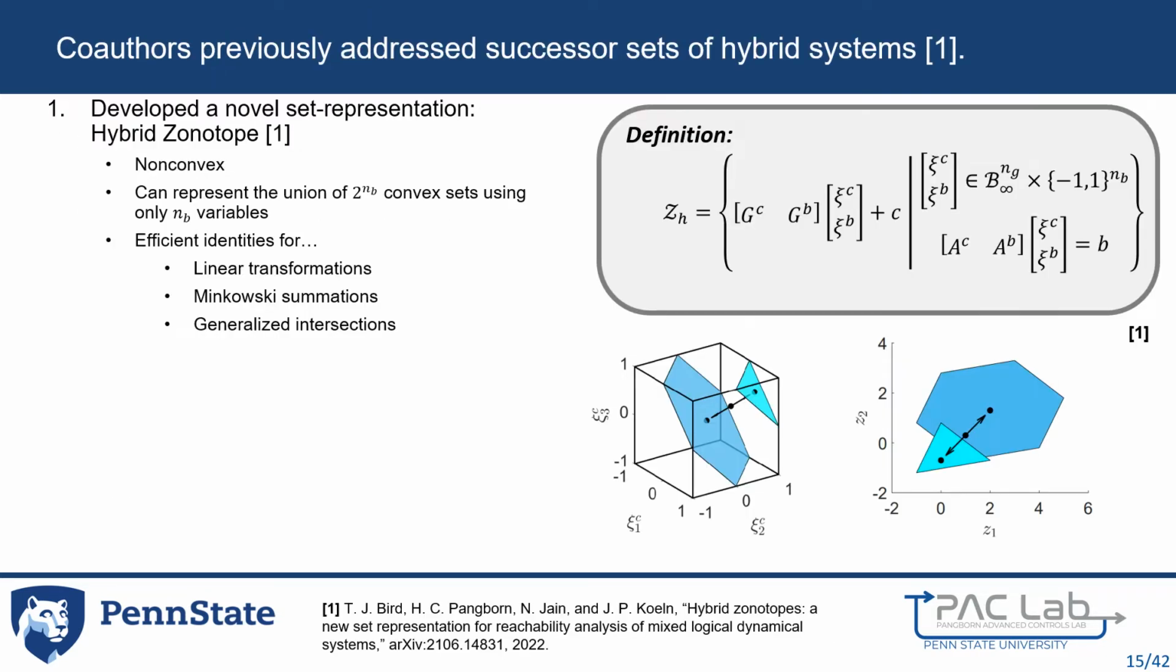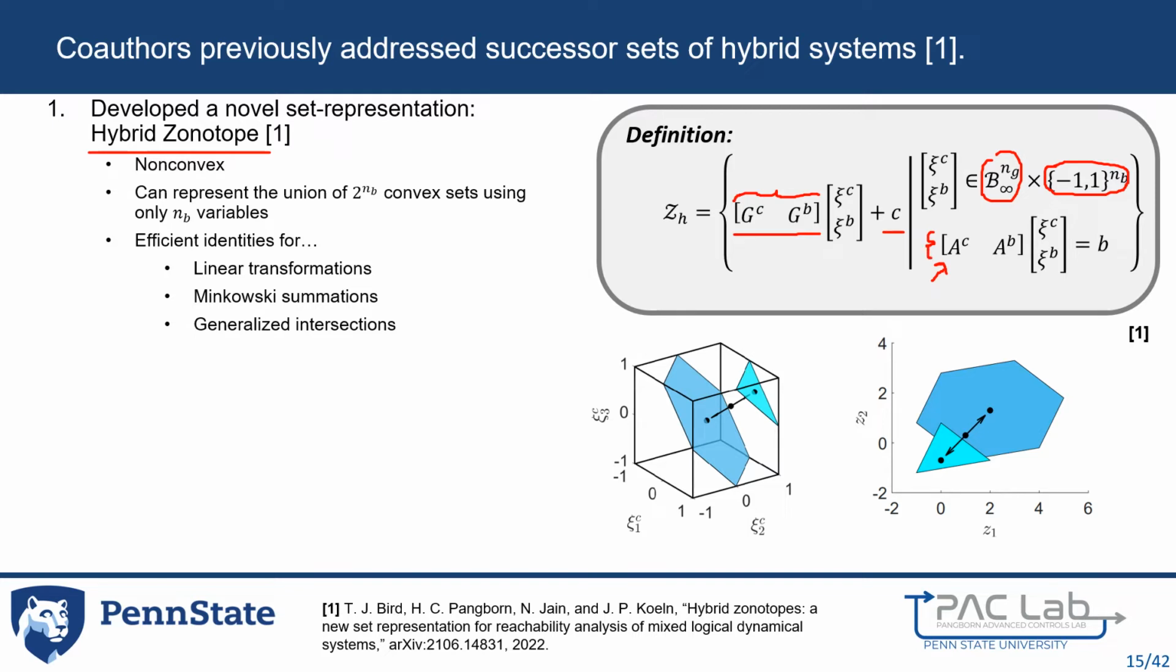My co-authors previously addressed successor sets of hybrid systems by developing a novel set representation called a hybrid zonotope. Hybrid zonotopes are an affine image of a factor space by a generator matrix and shifted by a center. A portion of factors are contained within the unit hypercube, a portion of the factors are restricted to binary values, and linear equality constraints on the factors are enforced. The number of variables to store a hybrid zonotope is defined by the number of continuous and binary generators and the number of linear equality constraints.